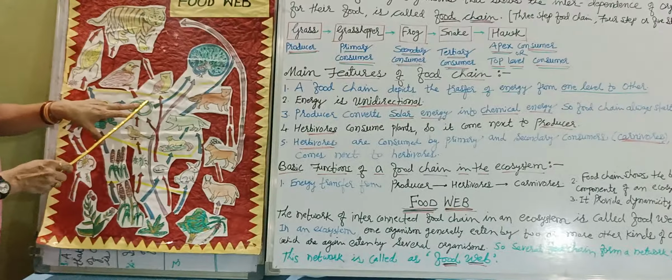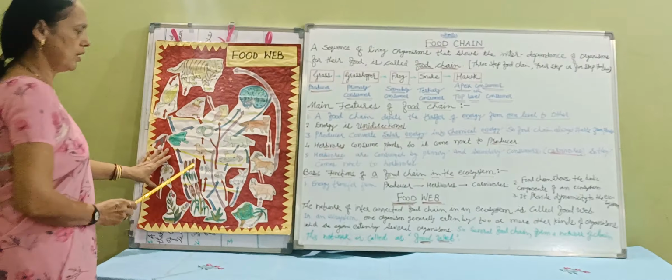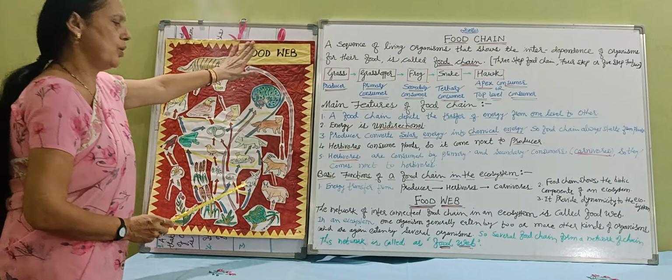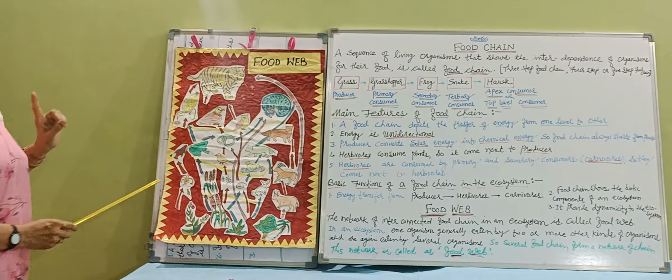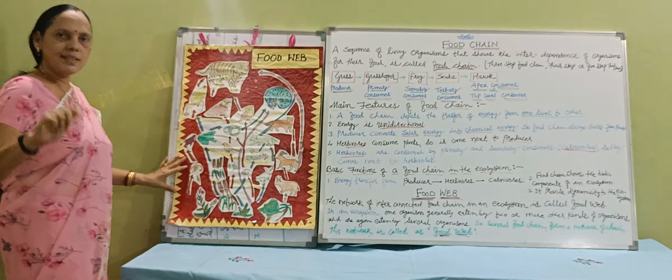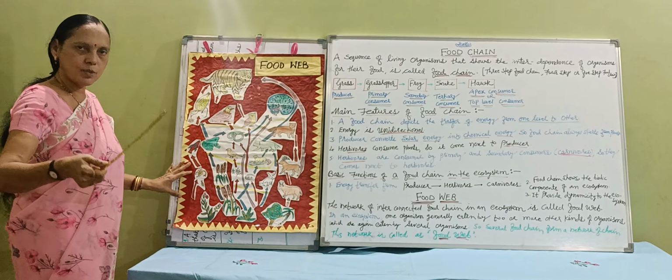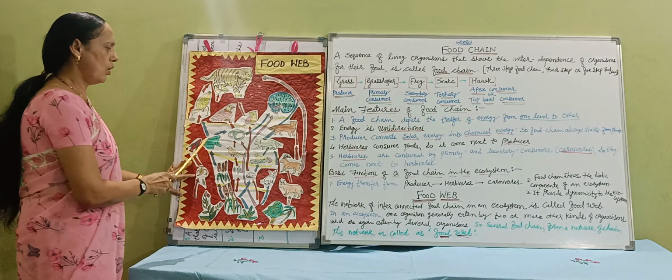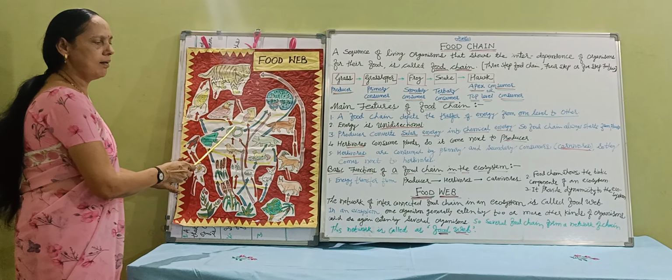Plants can be eaten by, for example, cows. Cows can be eaten by the lion. In this way, this is a wave-like structure, and that's why this is the network of interconnected food chains, and that's why this is called a food web. And a very important thing is that in a food chain only one species is eaten by another species, but here one or more species can be eaten by other species.